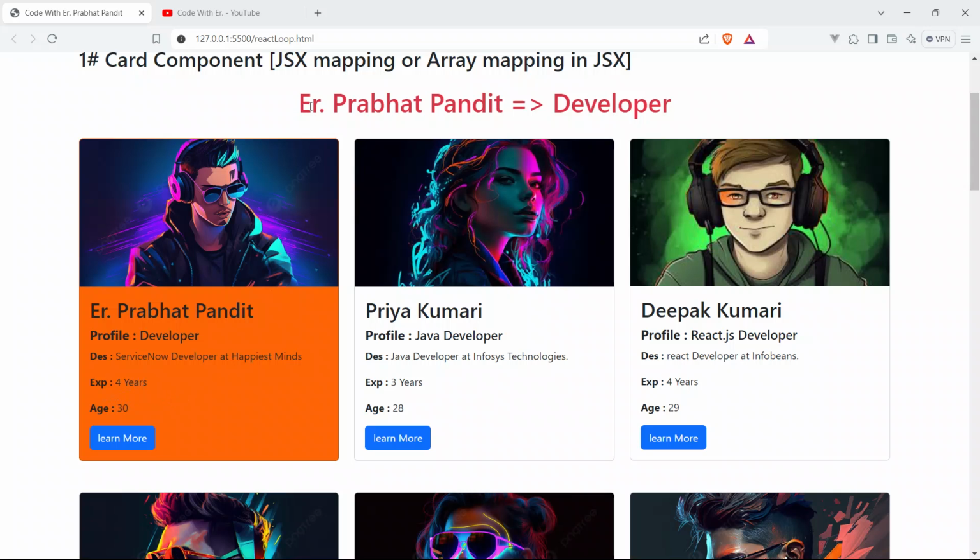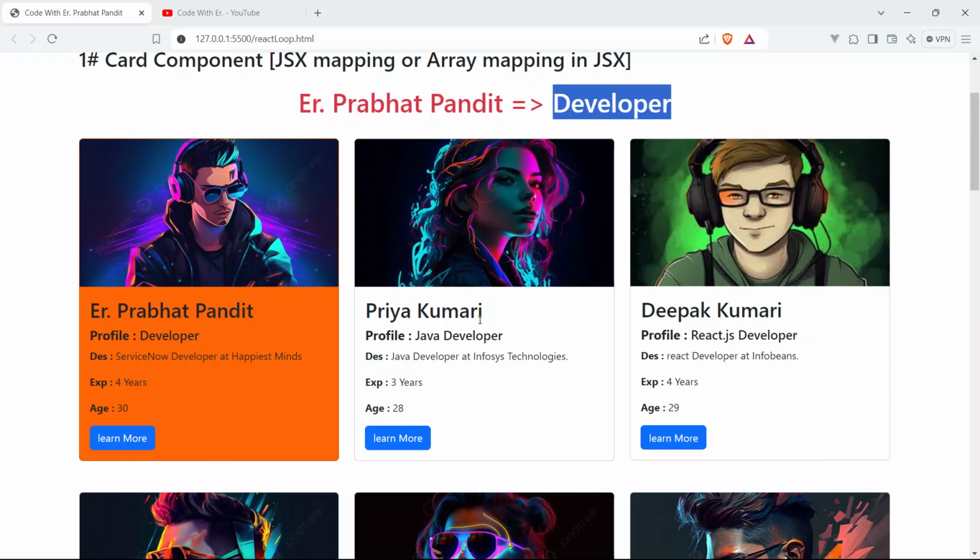And here you can see the name of the profile, which is Prabhat Pandit, and here is the designation or the profile. So name is Prabhat Pandit and profile is developer. You can see this card is now selected, it says this is currently clicked.